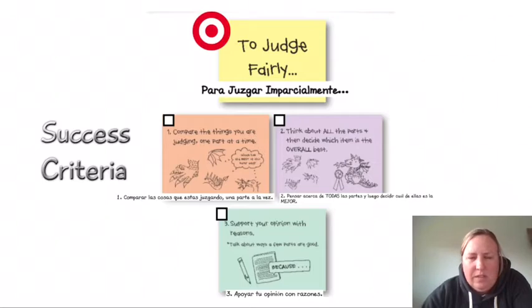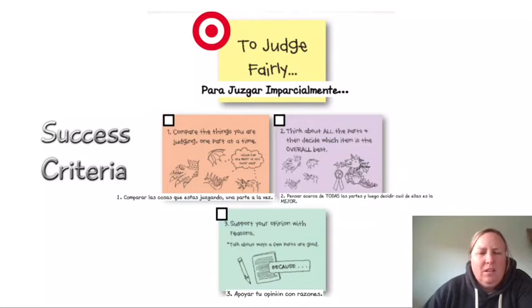And then your next step was to make sure that when you wrote about it, you supported that. So if you said that the gray dragon had the best feet, you need to make sure that you explained why those were the best and give a few different reasons why that was the best for it. So I saw a lot of really great writing turned in. People were sending pictures of it and really paying attention to those close details of those dragons and what made them the best. So that was really great.